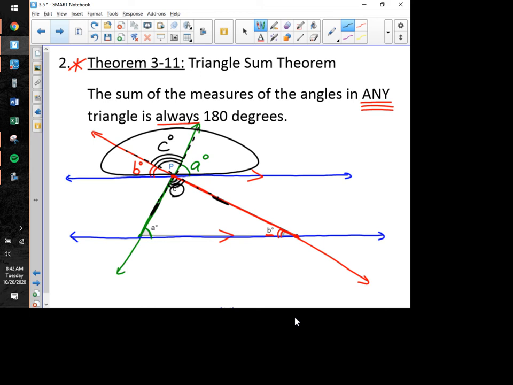So if we add together the measures of all three of those angles right there, they would have to equal 180 degrees. So my brilliant conclusion is that B, which is right here, plus C, which is right here, plus A, right over here, has to equal 180 degrees.